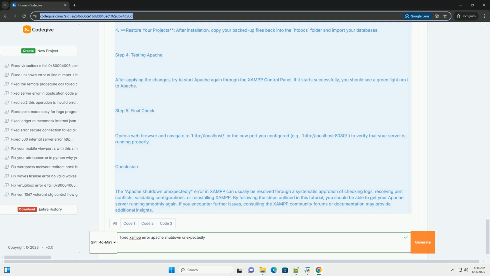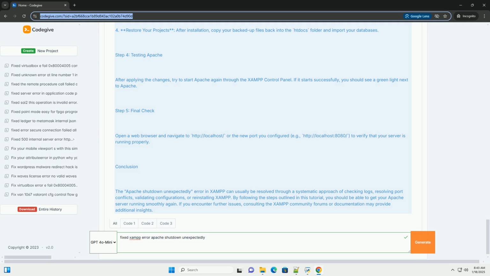Go to the official XAMPP website, https://www.apachefriends.org/index.html, and download the latest version. 4. Restore your projects. After installation, copy your backed up files back into the htdocs folder and import your databases.